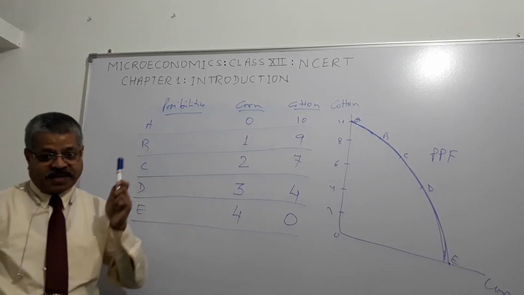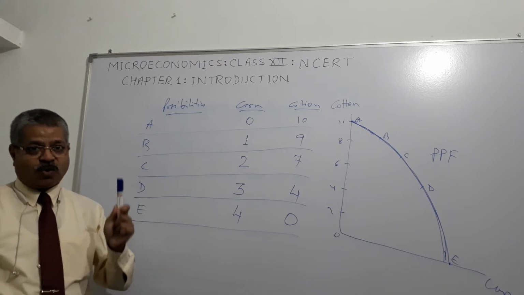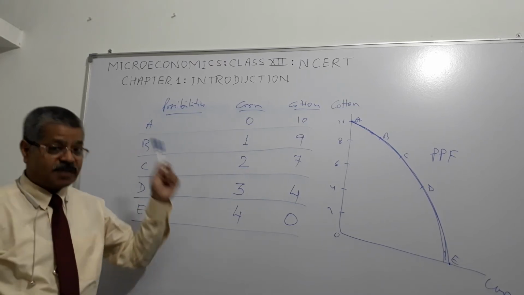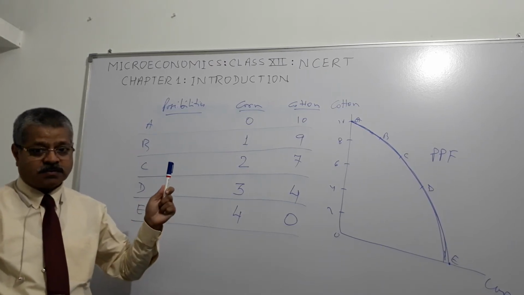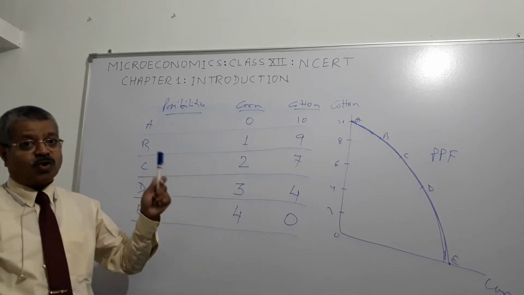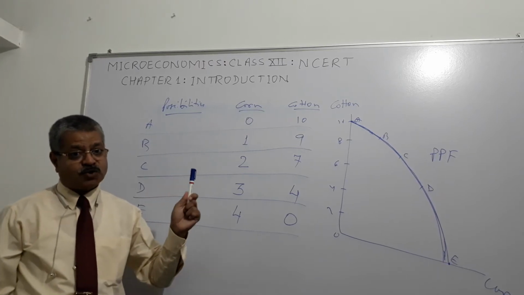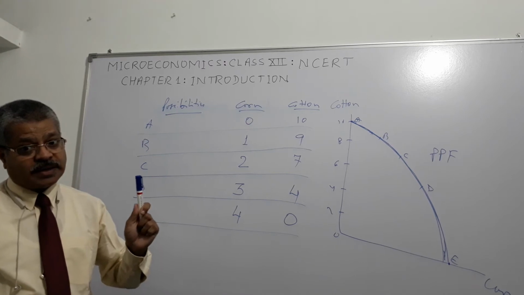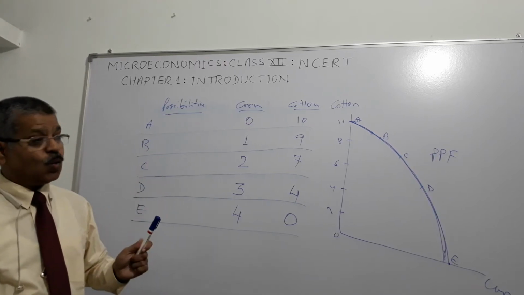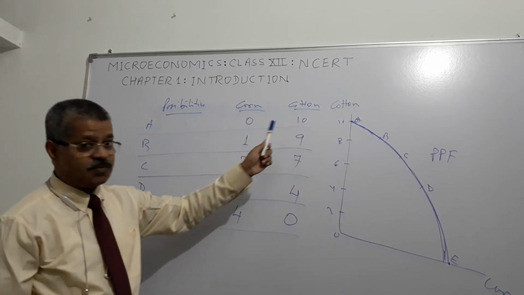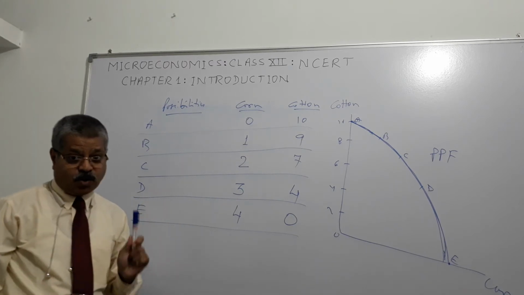Opportunity cost. There is always a cost of having a little more of something, or a little more of one good in terms of the other good that we have to forgo. So here, once again, opportunity cost.